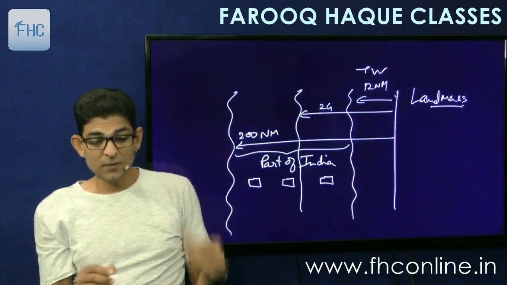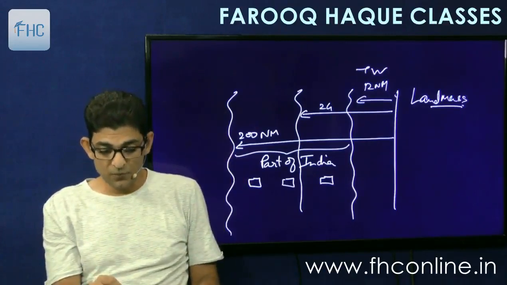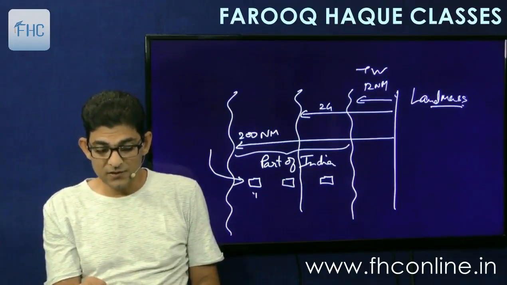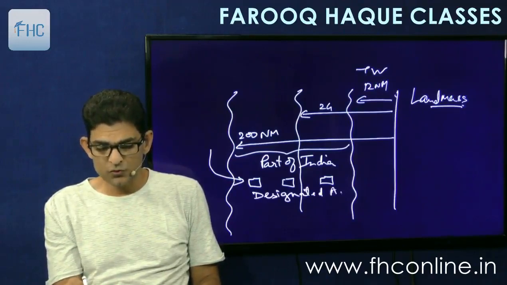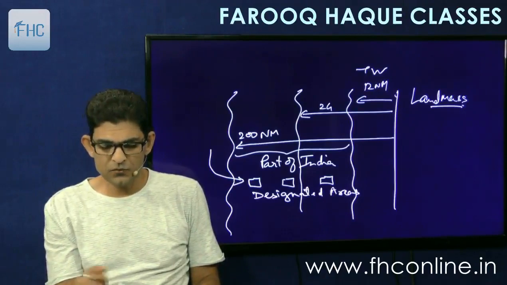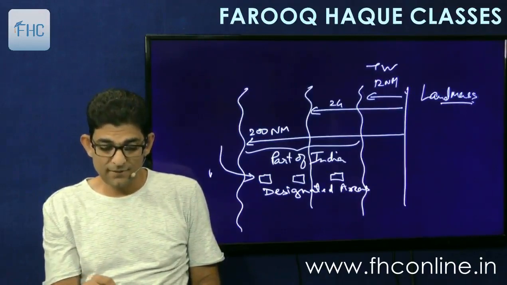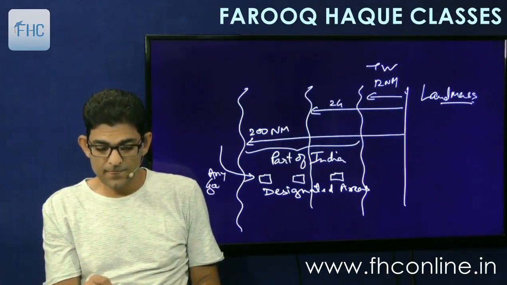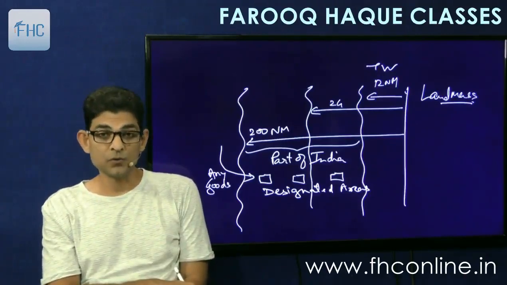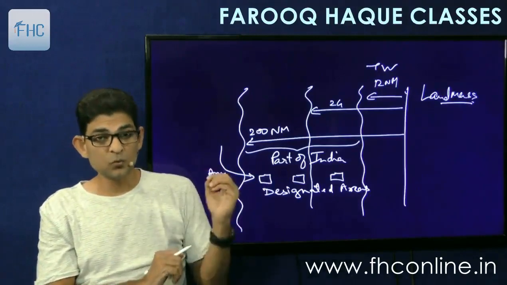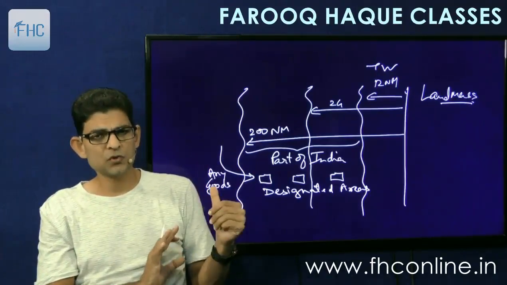So anything coming from outside to these areas, these are designated areas. Any goods, any type of goods which come into these designated areas will be considered as import, and any goods taken out will be considered as export. Any goods, it can be anything.